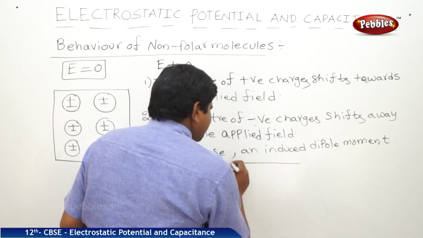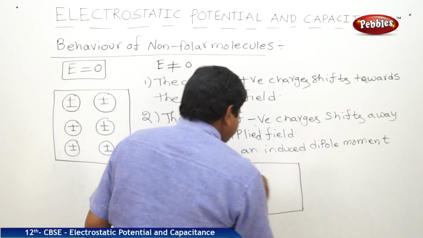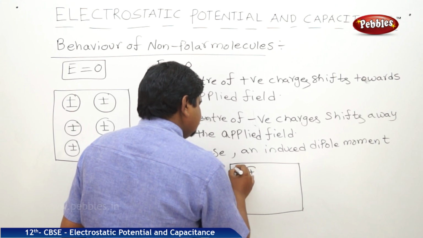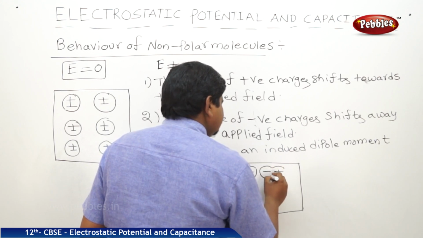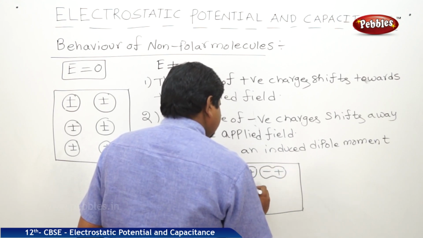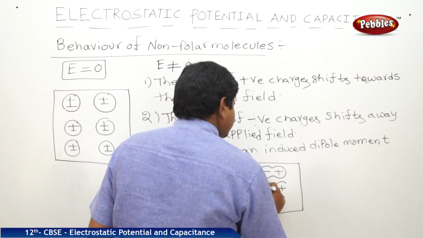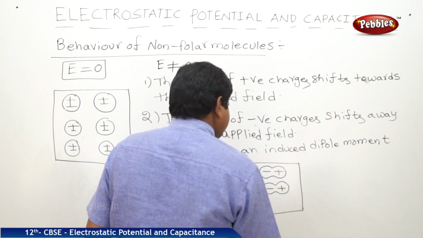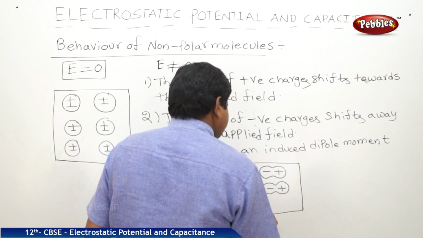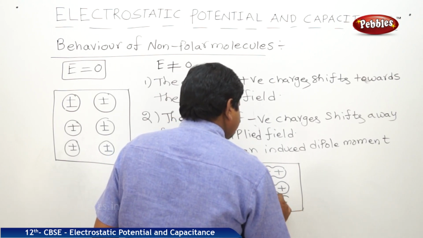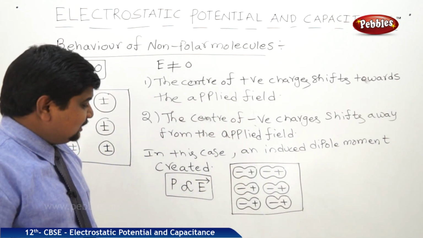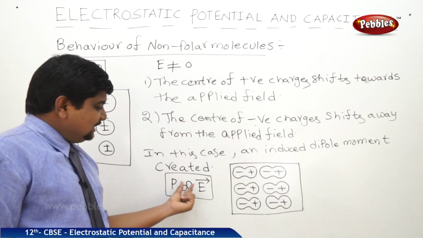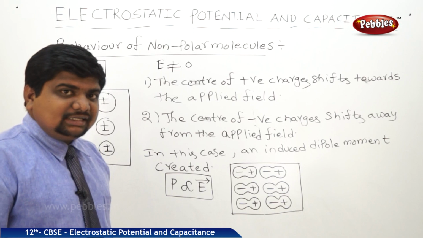So a sample diagram is like this. Thus the centers of the charges are separated, so the dipole moment is directly proportional to the electric field.